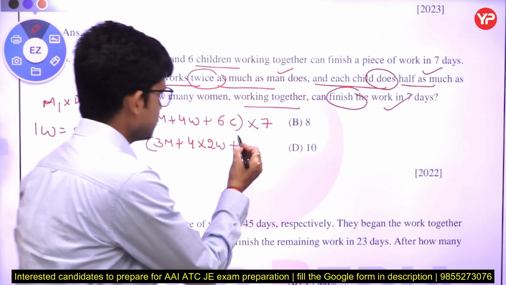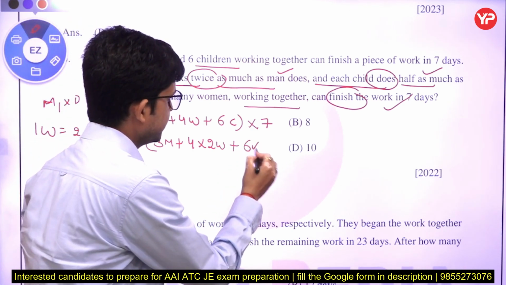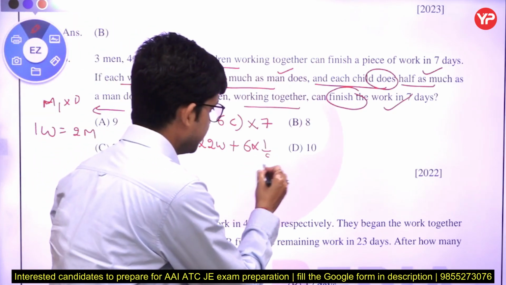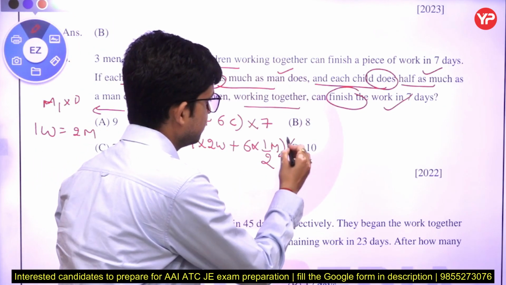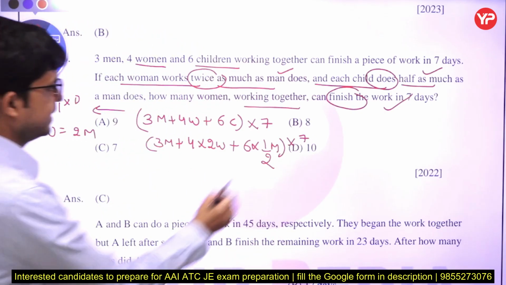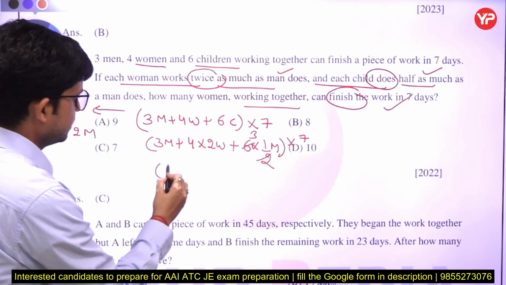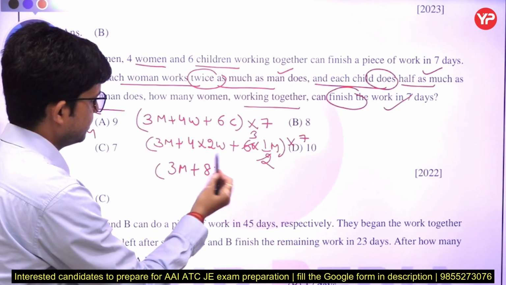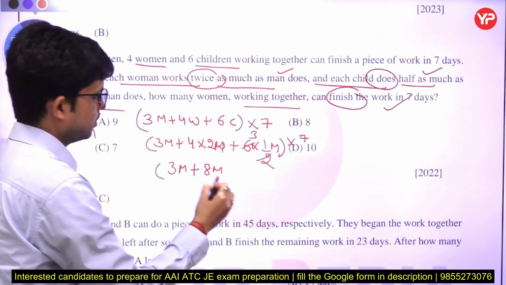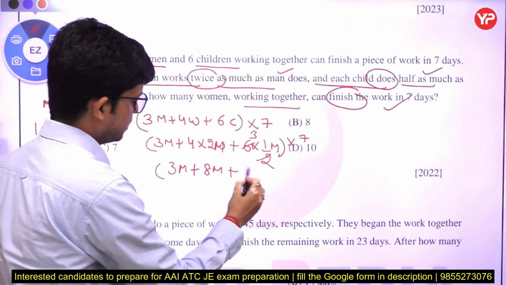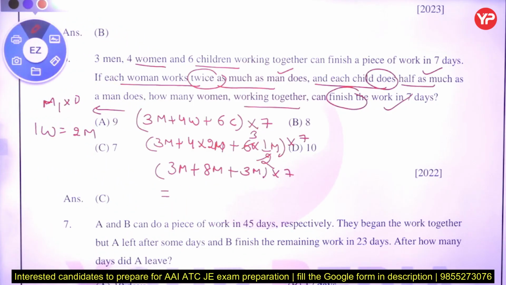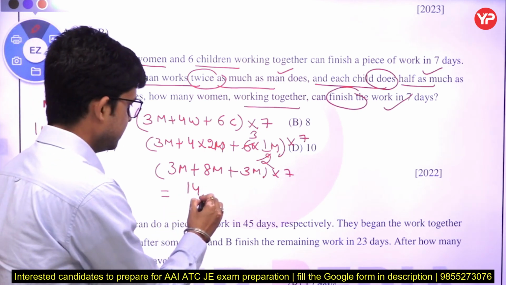And he is also saying that each child does half as much work as a man. So half of a man, into 7. So what do we get here? We get 3 men plus 8 basically men, plus 3 men, into 7. 8 and 3 is 11, plus 3 is 14 men into 7.